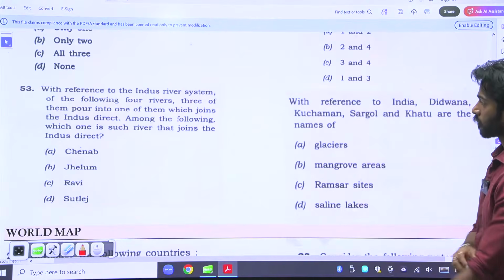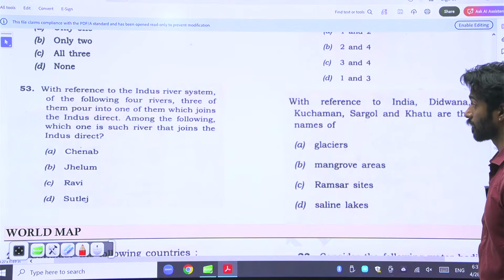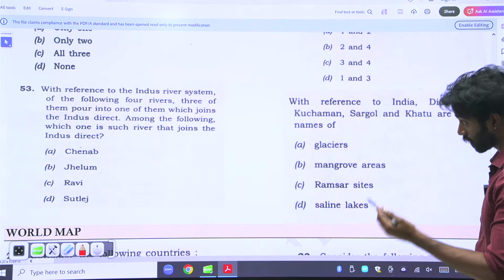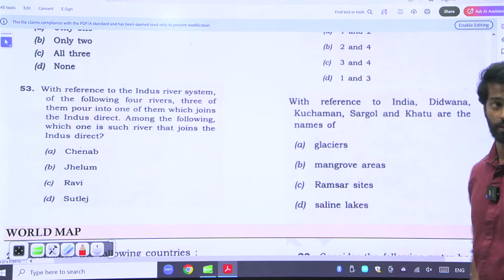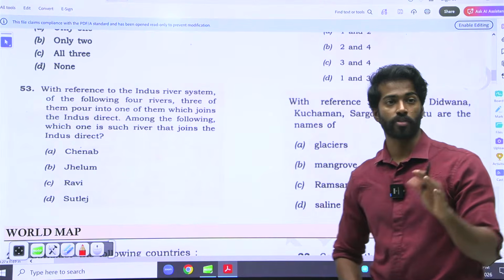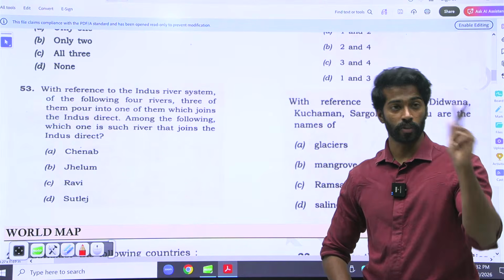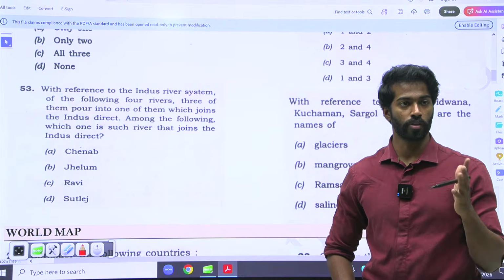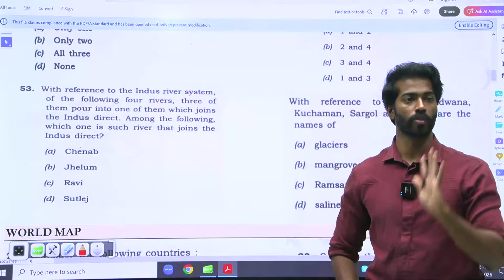With reference to the Indus River system, of the following 4 rivers, there are 3 that pour into one of them which joins the Indus directly. And among the following, which one is such a river that joins the Indus directly? Here again, it is very factual. You have to know how the Indus River system works. Only when you understand how the Indus system works, then you'll know.